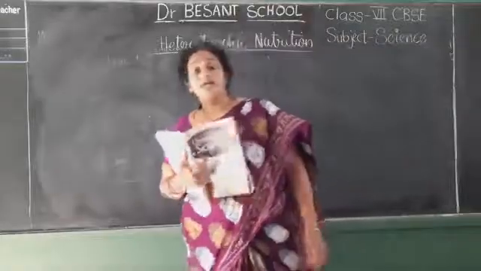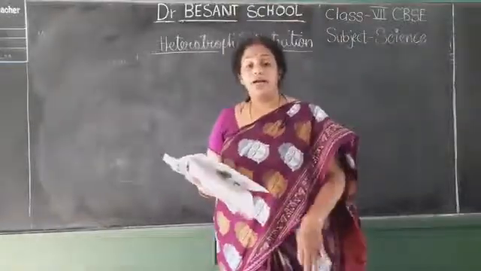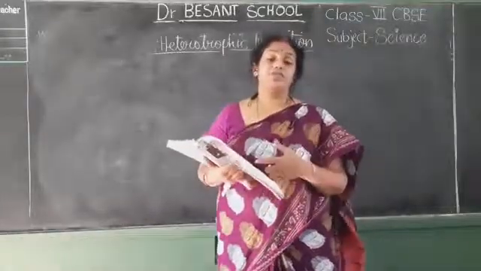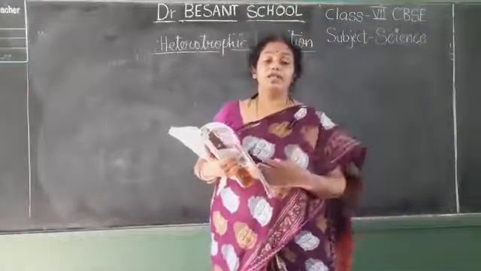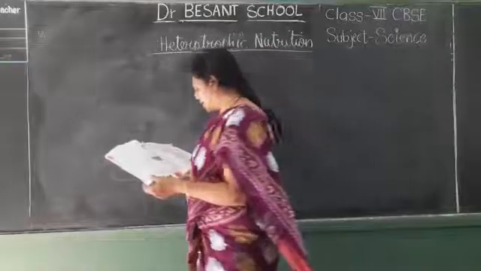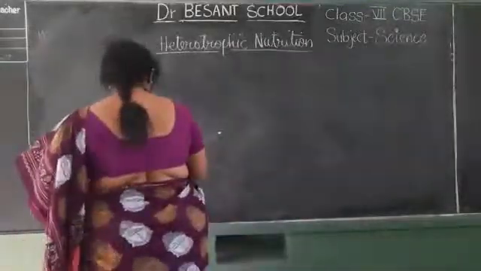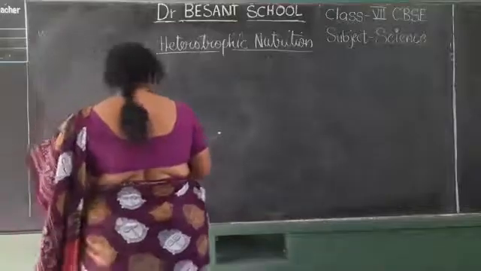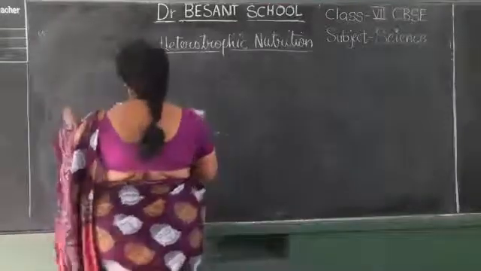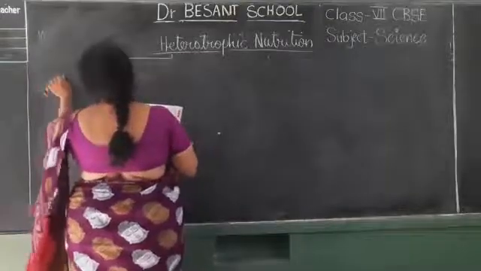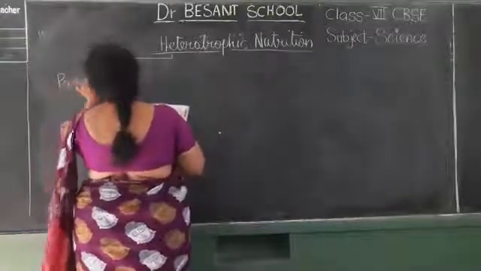Such a plant lives on other plants and absorbs all the food and nutrition from that plant. That is called parasitic nutrition. So under that, parasitic nutrition.